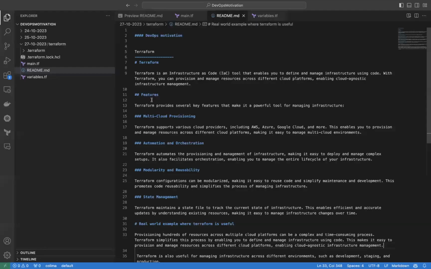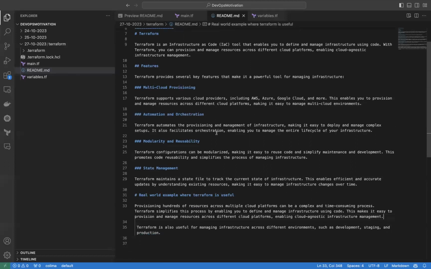So let's see a few features that are in Terraform. The first one being multi-cloud provisioning. As we already saw, it can support n number of various cloud providers that can enable us to provision the infrastructure. And the second point is automation and orchestration. We can easily deploy to different cloud providers, and also we can maintain the entire life cycle, starting from provisioning till the deletion.